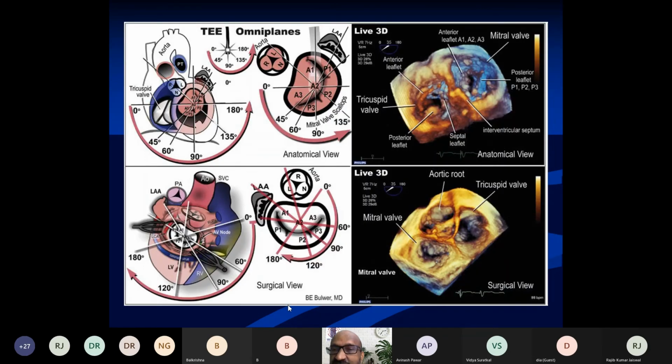If you look at the 3D pictures, where the aortic valve is brought into focus at the 12 o'clock position, you can see that the mitral valve anterior leaflet will be towards the upper side of the field of vision, whereas the posterior leaflet is below, and the A1, A2, A3, P1, P2, P3 will be sequentially seen as shown in this schematic representation on the left side.